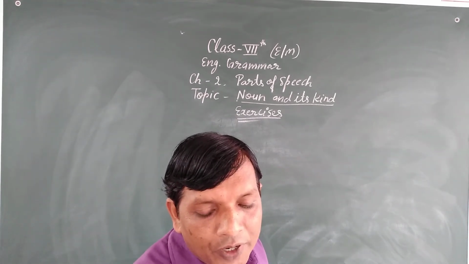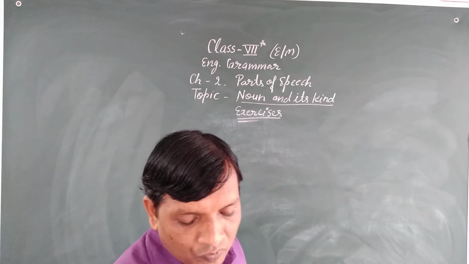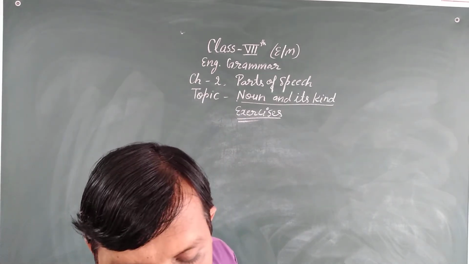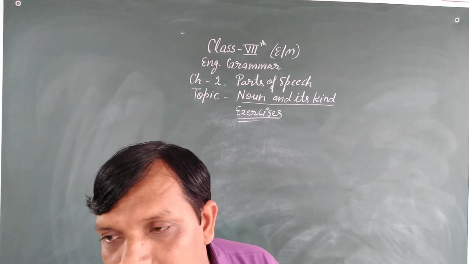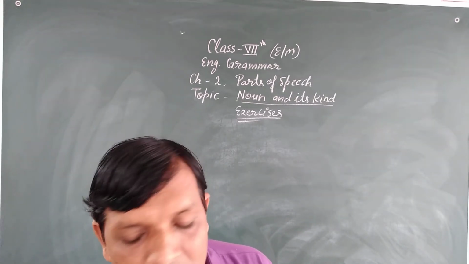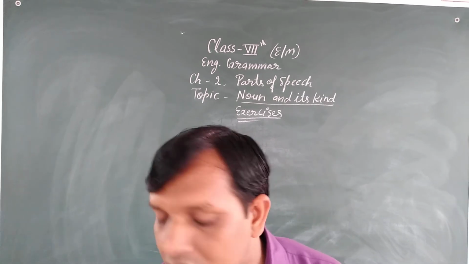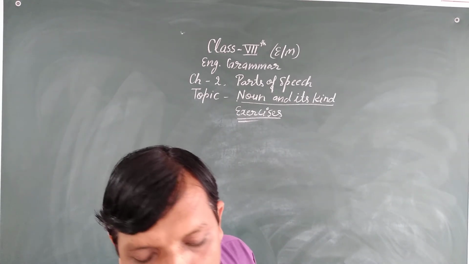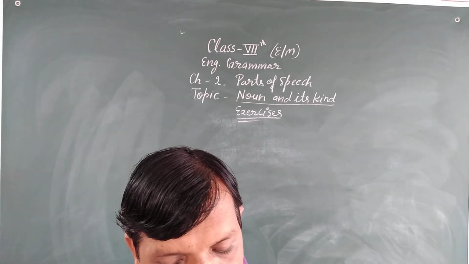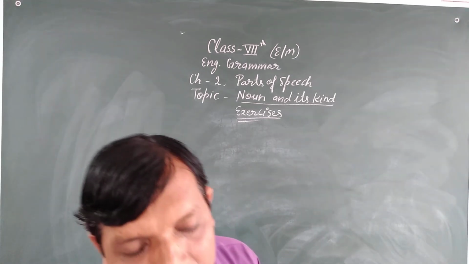So you have to fill in crowd. A crowd of people had gathered around a group of monkeys. The collective noun for monkeys is group. So you have to fill in group.